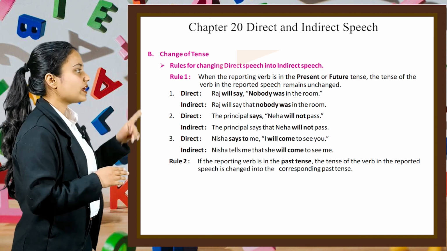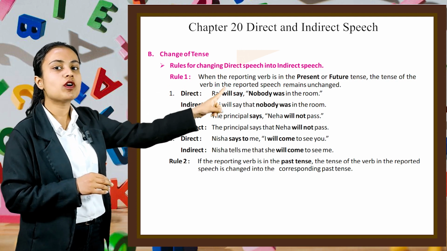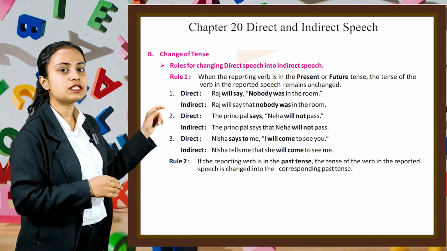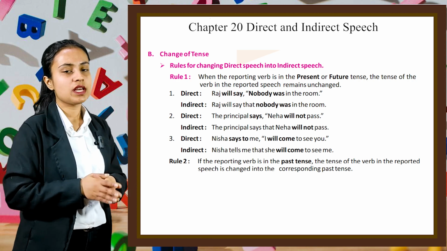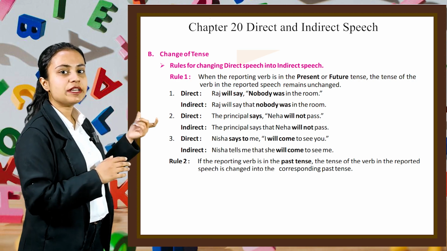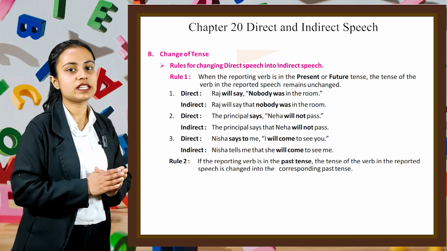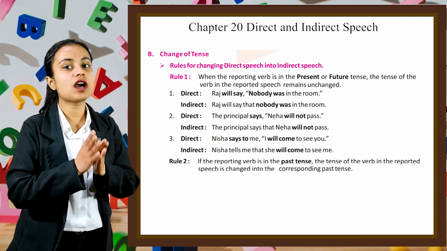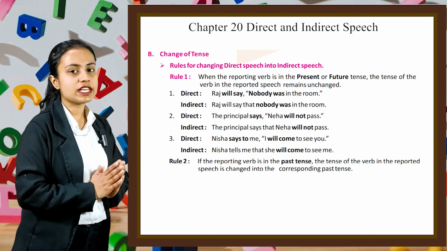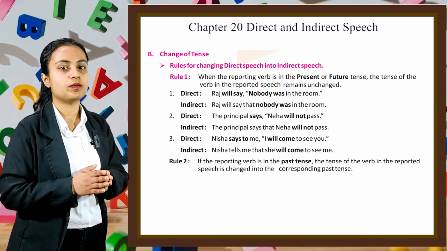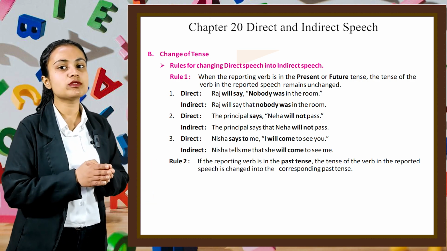For example, we have one direct speech statement. Raj will say, "Nobody was in the room." And in the indirect speech, we will write, Raj will say that nobody was in the room. Second example is direct speech: The principal says, "Neha will not pass." And indirect says, The principal says that Neha will not pass. Third example is direct: Nisha says to me, "I will come to see you." And indirect: Nisha tells me that she will come to see me.